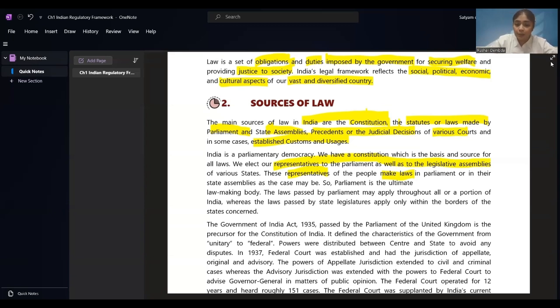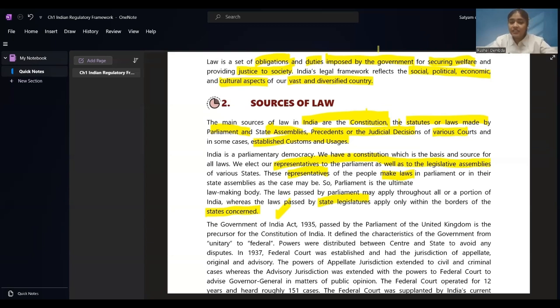So, if the laws are prepared by state legislatures, this is going to apply only to the concerned states, not to the other states. If any law is prepared in Tamil Nadu, it is going to be followed in Tamil Nadu only, right? If anything is prepared in Gujarat, it is going to be followed in Gujarat only.